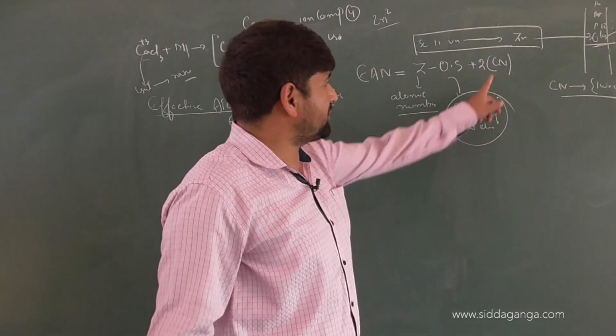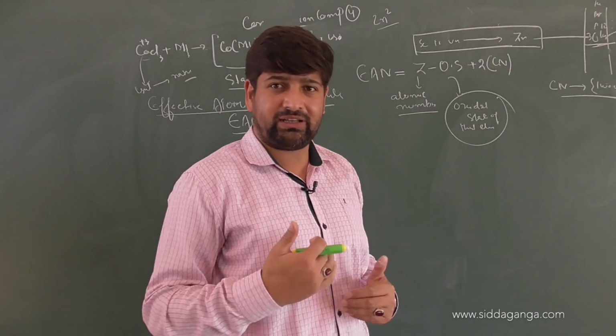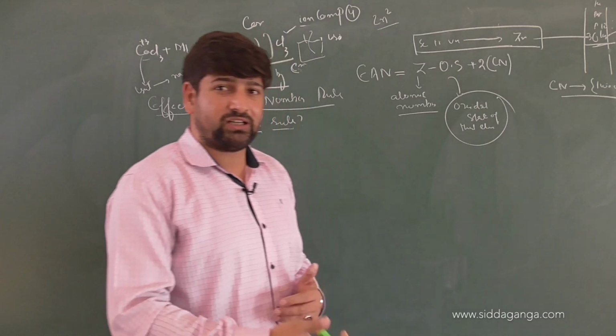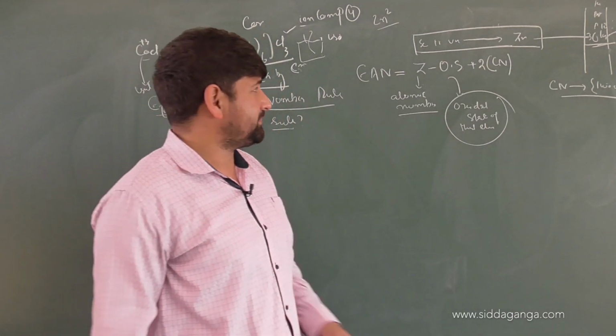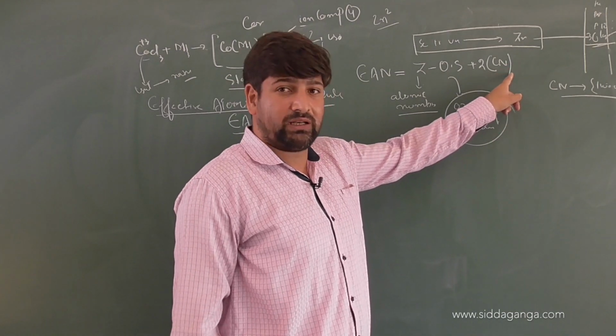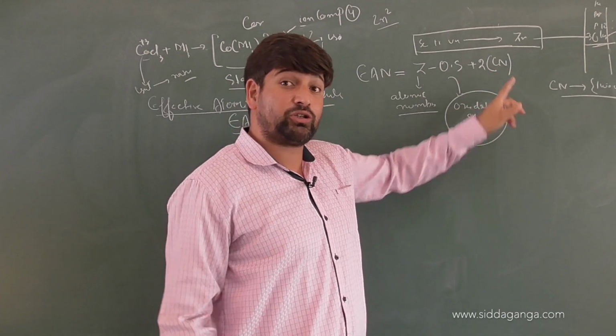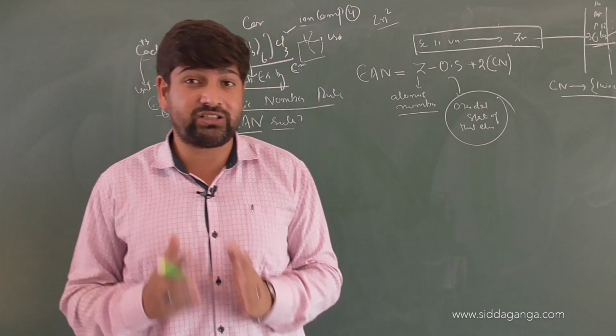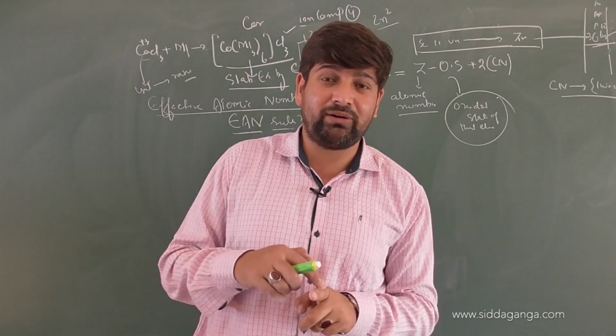So if the coordination number is 4, 8 electrons have been gained by the central atom, because ligands are donating electrons to which orbitals? D orbitals. If the coordination number is 5, it will be 10. If the coordination number is 6, it will be 12. If the coordination number is only 2, it will be 2. It depends upon the coordination number. Now, the coordination number has to be calculated.